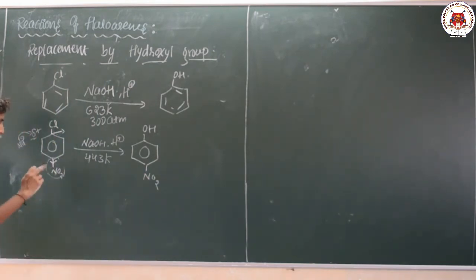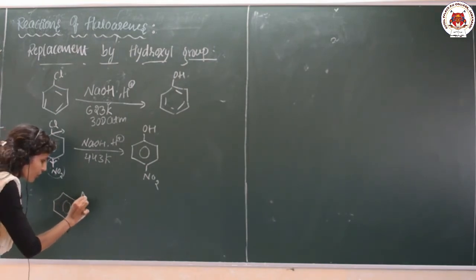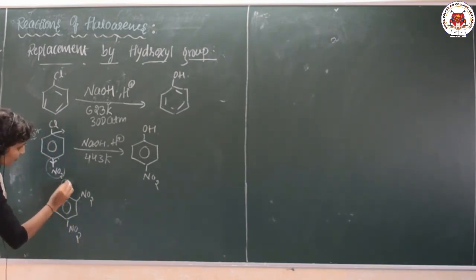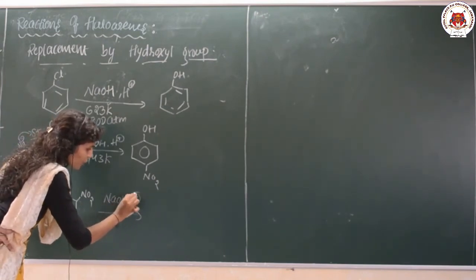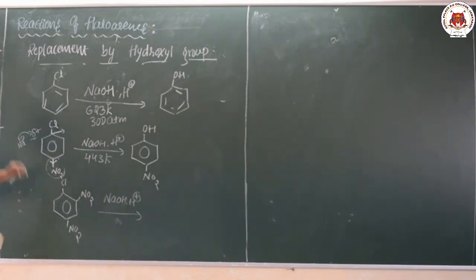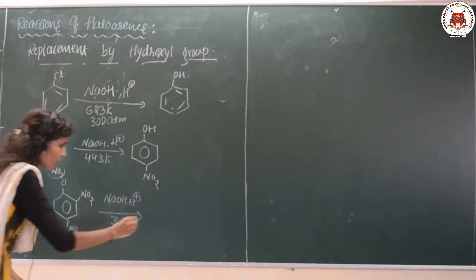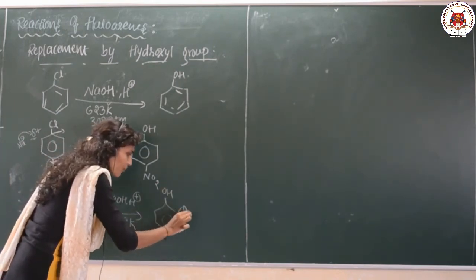Suppose I introduce two nitro groups on the chlorobenzene and again treat it with the same strong nucleophile, NaOH. Two NO2 groups are present, which means the positive density on the carbon will be even more. So the nucleophile can easily attack here, and the temperature is reduced further, to 368 Kelvin, so that we replace the chlorine by OH.